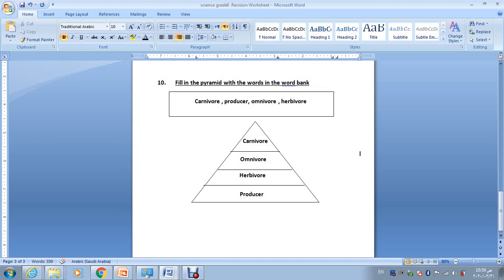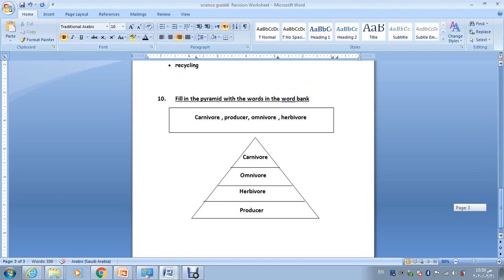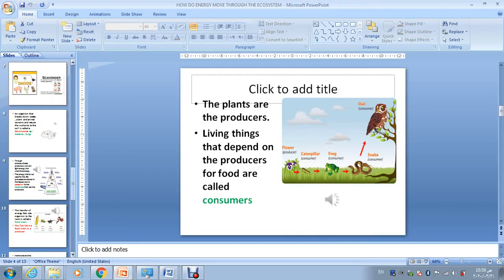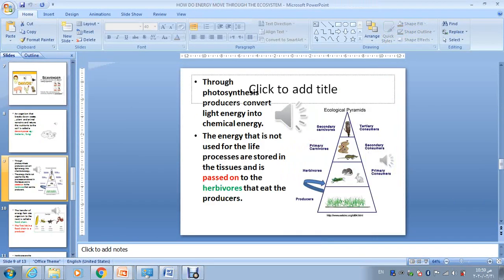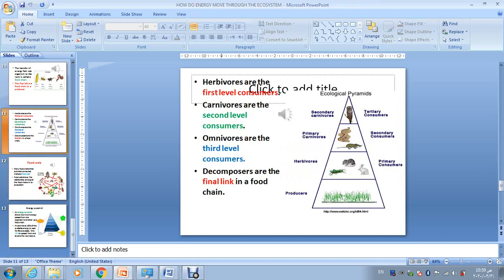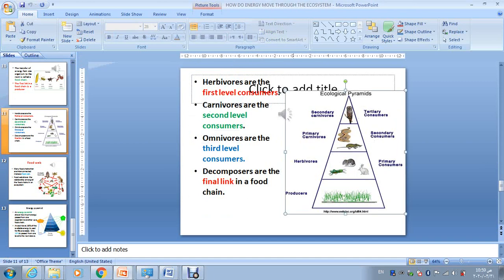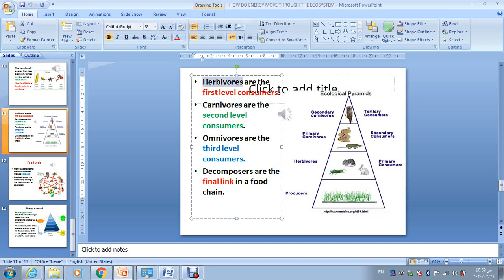So this is the correct graduation of the energy pyramid. It starts with producers, herbivores, omnivores, and ends with carnivores. Let's look here at this slide: herbivores, carnivores, omnivores. We always start with producers, then herbivores, and then omnivores and carnivores, and carnivores at the end.